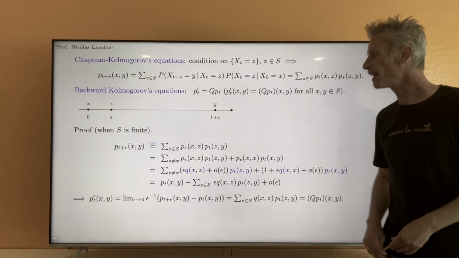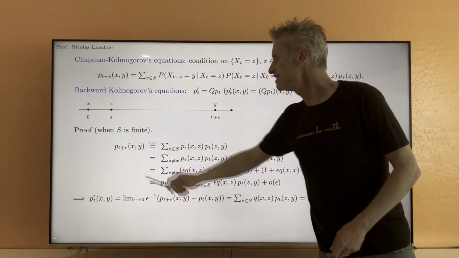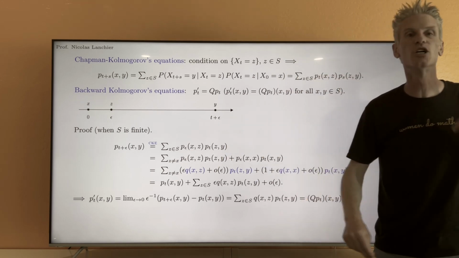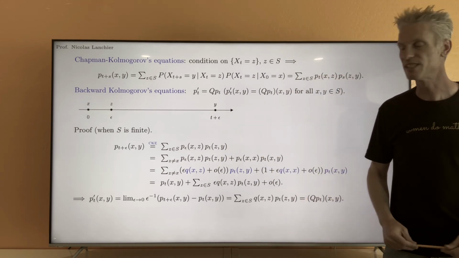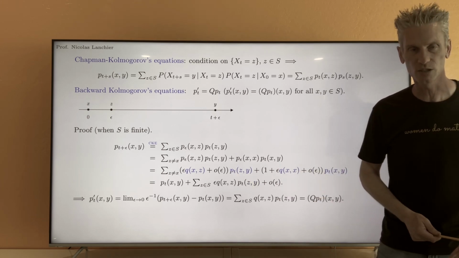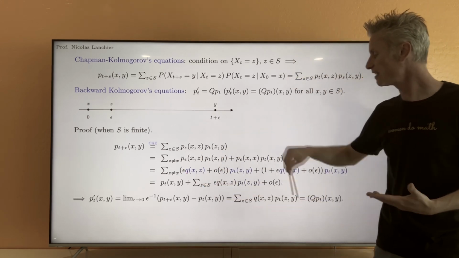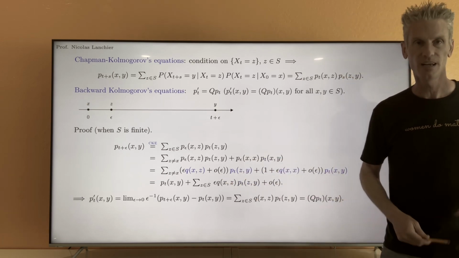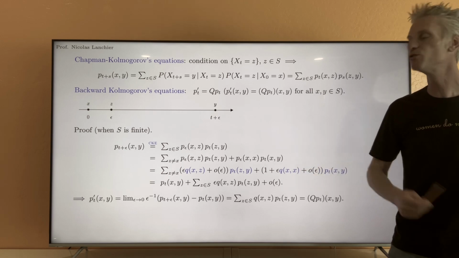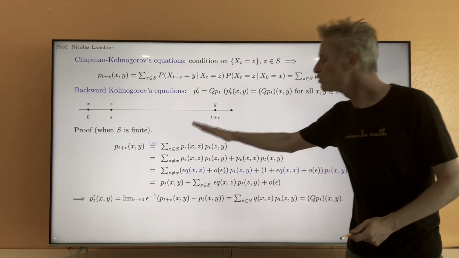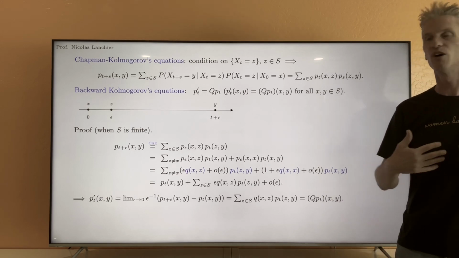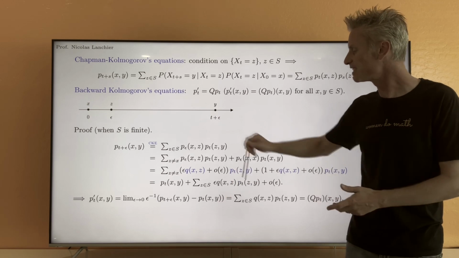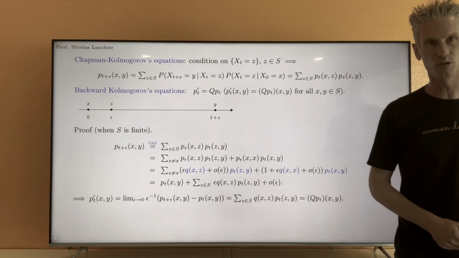Now, it turns out that even if S is infinite, this sum of little o of epsilon is again going to be small compared to epsilon, but the proof is way more technical. To justify this step, we need to use the fact that the system is conservative. So I'm going to skip that. Here you have the spirit of the proof. The proof in the case where S is infinite is the same, except that there is an extra step that is a little bit tricky.